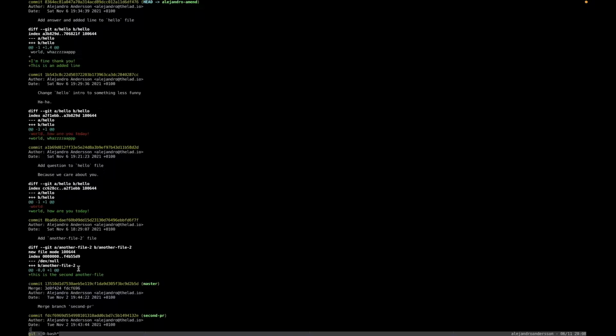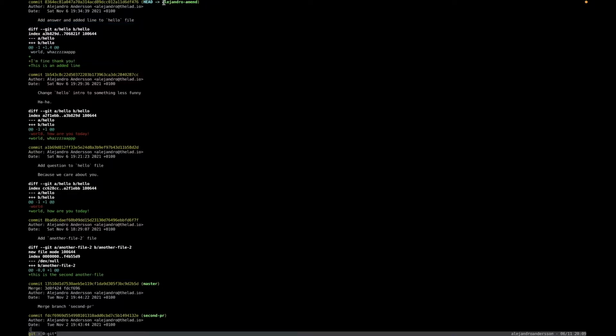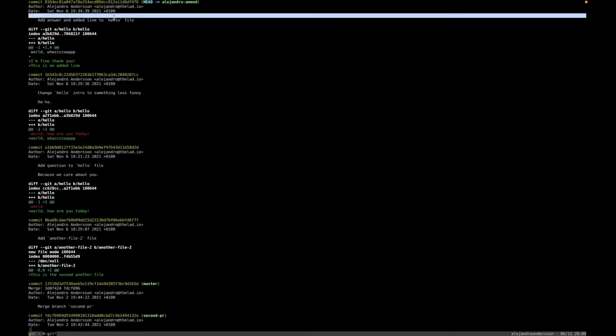So just for the sake of it, we will branch out from this branch. Okay, that doesn't make any sense. So we will branch out from this branch, call it branch B. We will come back to branch A, this branch, make a change to the most recent commit, and then back to branch B, make a rebase on top of Alejandro Amend, branch A, and we will see that this commit shows up when it shouldn't.